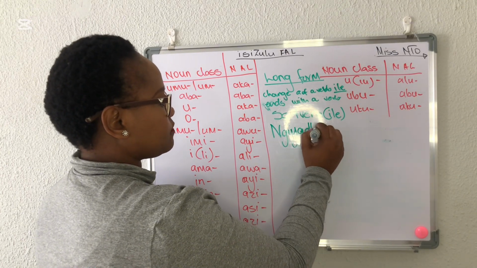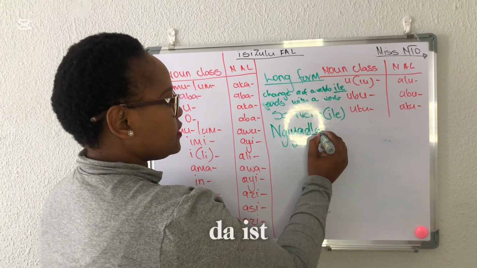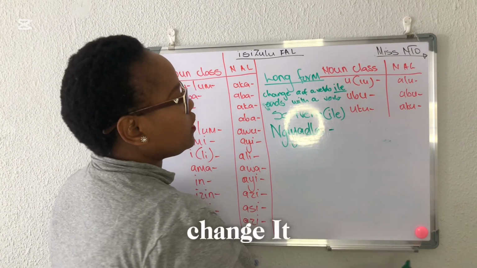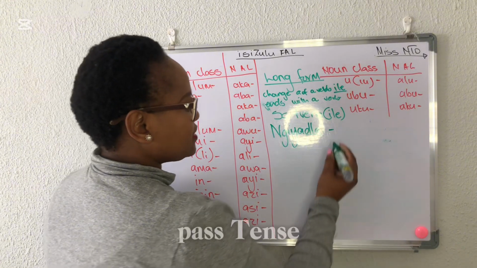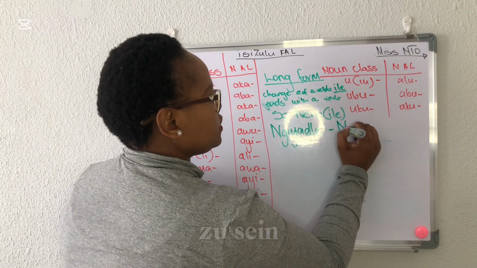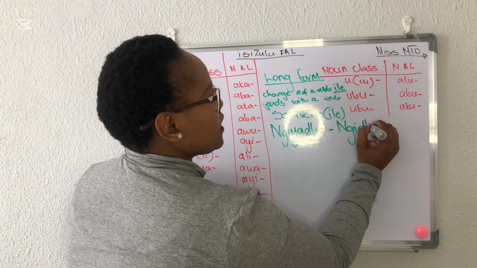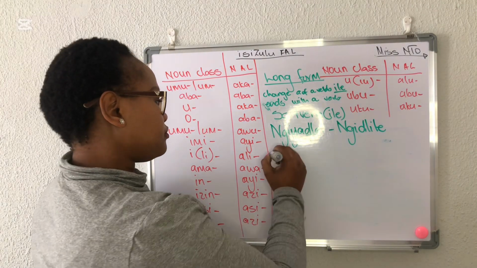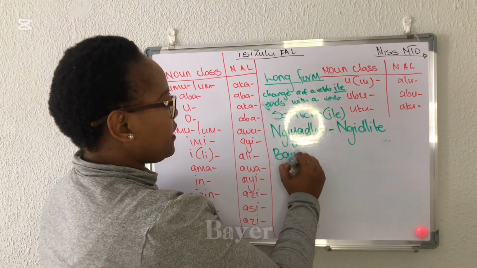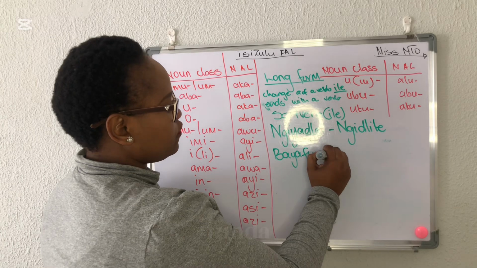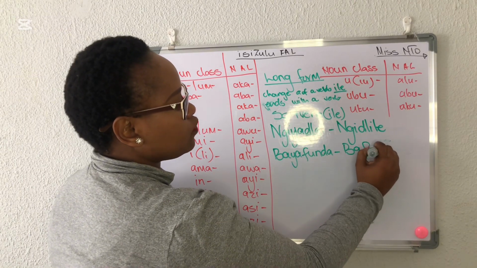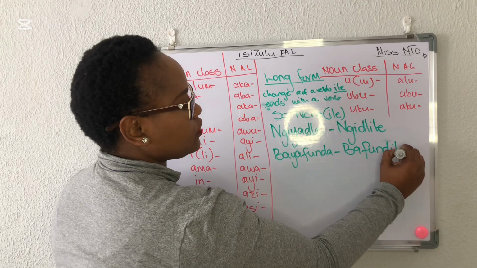Ngiyadla. Dla is a verb and it's the end of your sentence. Change it into past tense. It's going to be ngidlile. I ate. Bayafunda. Bafundile.